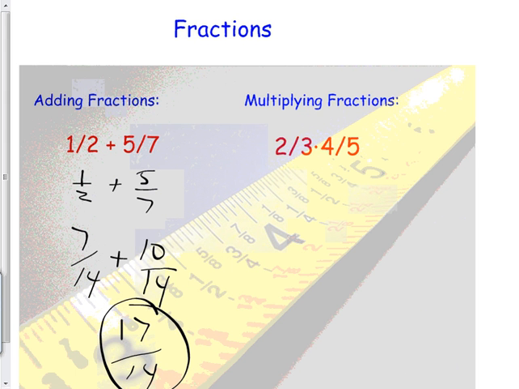Because if there was a variable thrown in like a, we could just throw it right there. No big deal. But if it was 1 3/14, you'd be like, where the heck do I put the a? You can't put it here. You can't put it there. It would mess up a lot of stuff. So don't use mixed numbers. Improper fractions are proper.